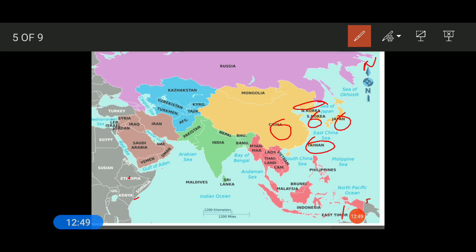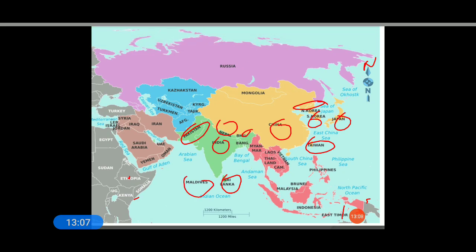Now the countries that lie in the southern part of Asia, they are the green marking here: Pakistan, India, Nepal, Bhutan, Sri Lanka, even Maldives. These are the countries that lie in the southern part of Asia.